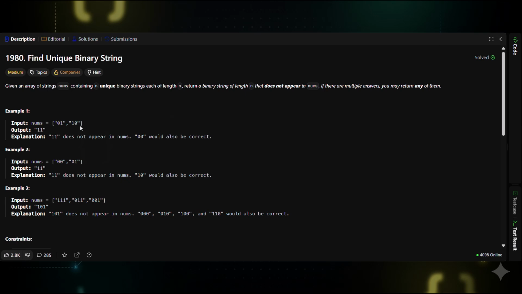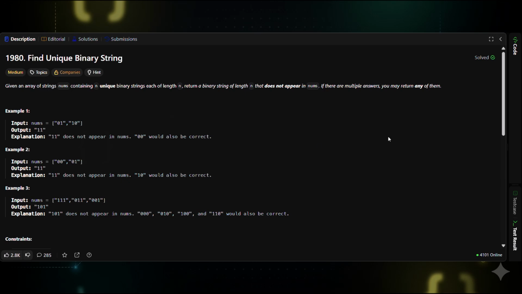Suppose the input is 01, 10. All possible binary strings of length 2 are 00, 01, 10, 11. Two strings are already taken: 01 and 10. That leaves two remaining valid answers, 00 or 11. So the answer could be either one. But we want a method that always works, even for large values of n.